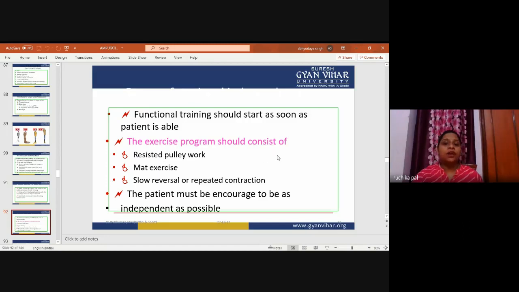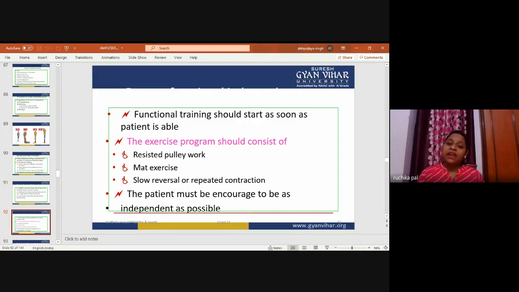The exercise program should consist of resisted pulley work. These are the resistive exercises we go for in this exercise program. If the patient is comfortable with mat exercises, we will go for mat exercises also. Slow reversible or repeated contractions will be given to the patient. These are the slow techniques which we apply in amputation rehabilitation.